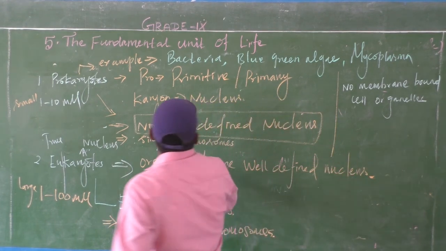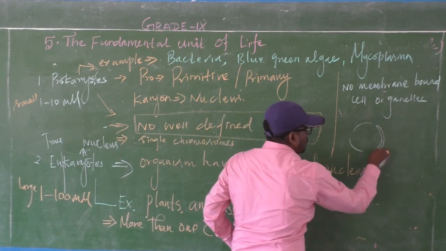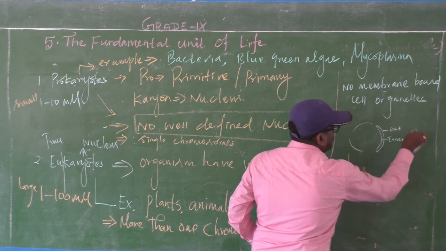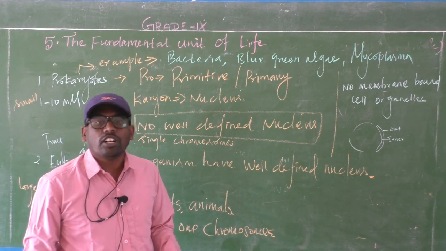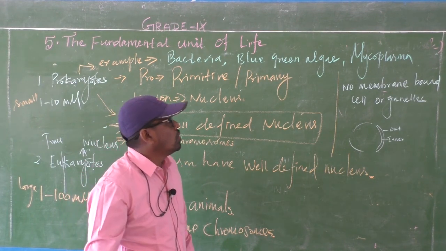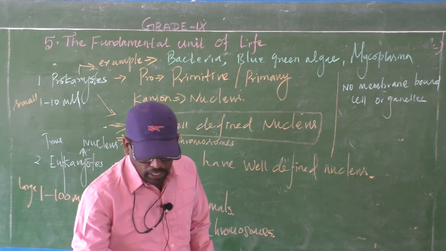We see the nucleus. This is the outer membrane, this is the inner membrane. We see two membranes covering it like that. Only those structures should be called cell organelles. So in prokaryotes there are no membrane bound cell organelles.